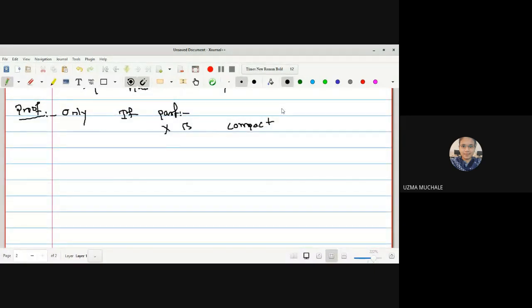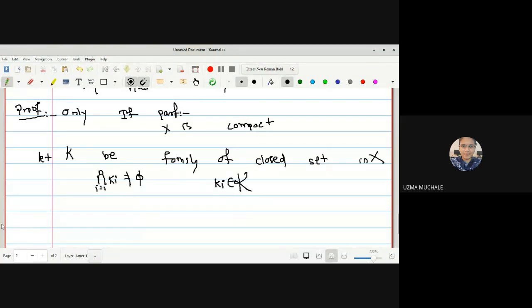Let K be the family of closed sets in capital X, given that it satisfies the finite intersection property, that is, the intersection of K_i, i runs from 1 to n, that is, if we take any finite number of members from family K, then the intersection is non-empty, where each K_i belongs to capital K. What is our aim to prove now?